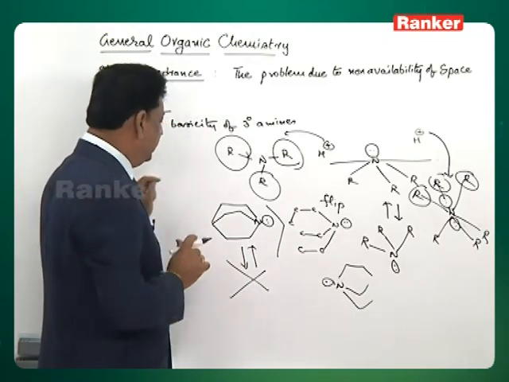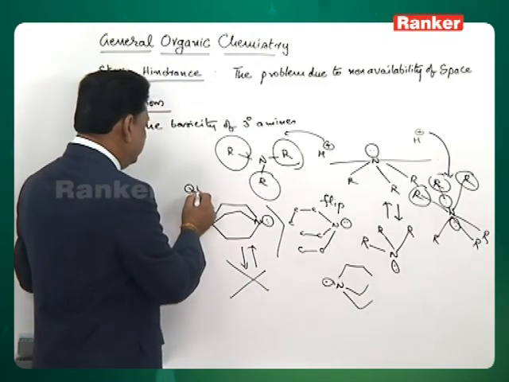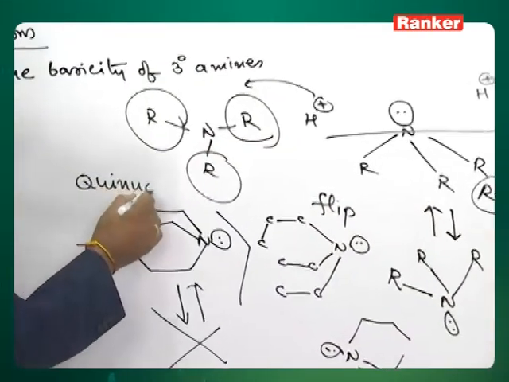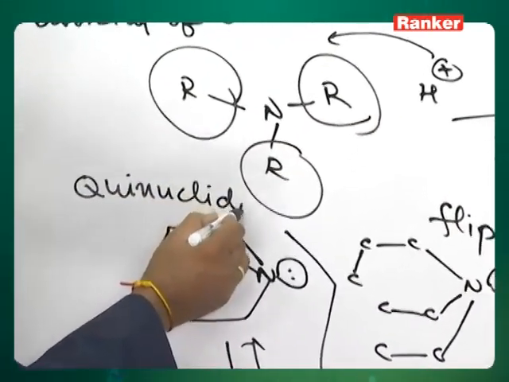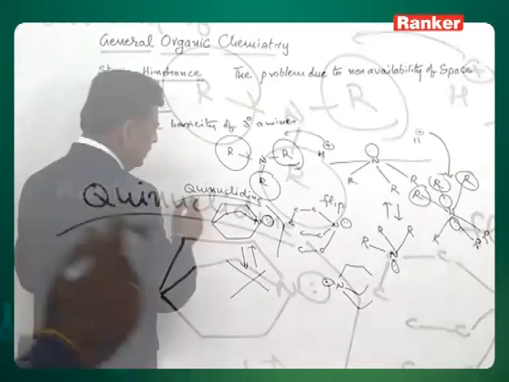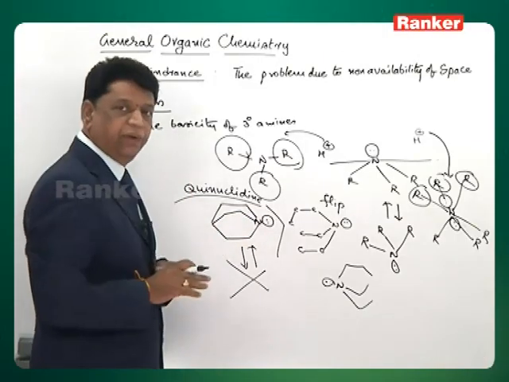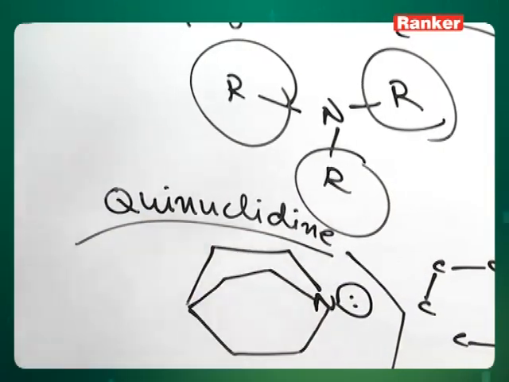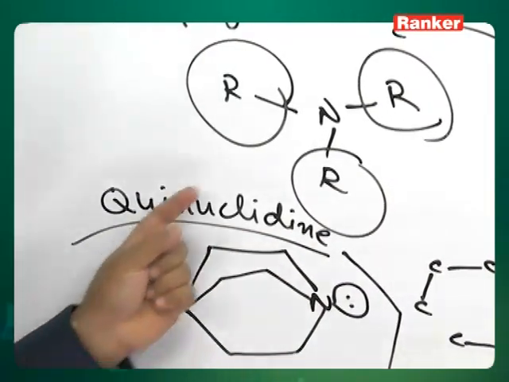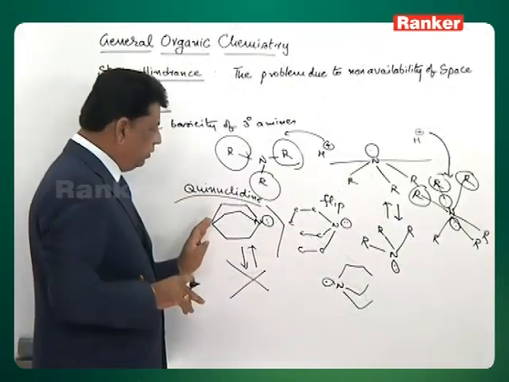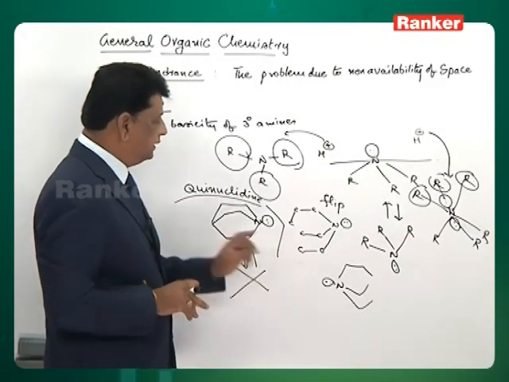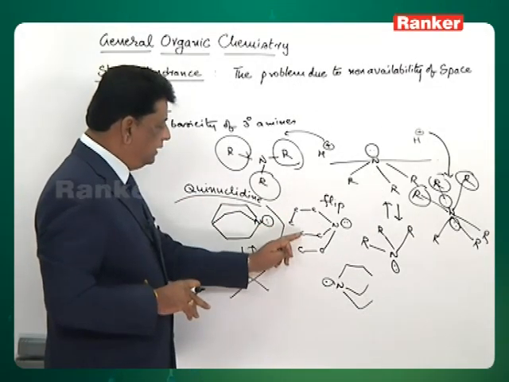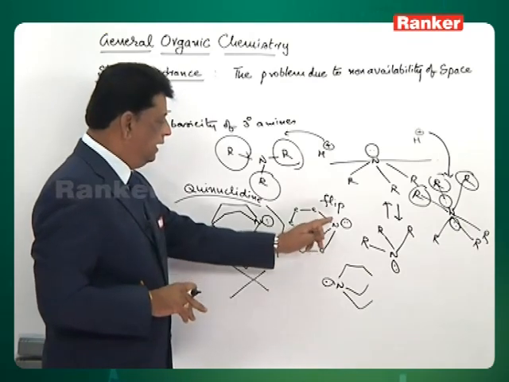This particular ring has a common name, quinuclidine. It is a part of the structure in quinine, the antimalarial drug; it has this particular part in that structure. So this is commonly known as quinuclidine. Quinuclidine is found to be more basic than N-propyl diethyl amine.